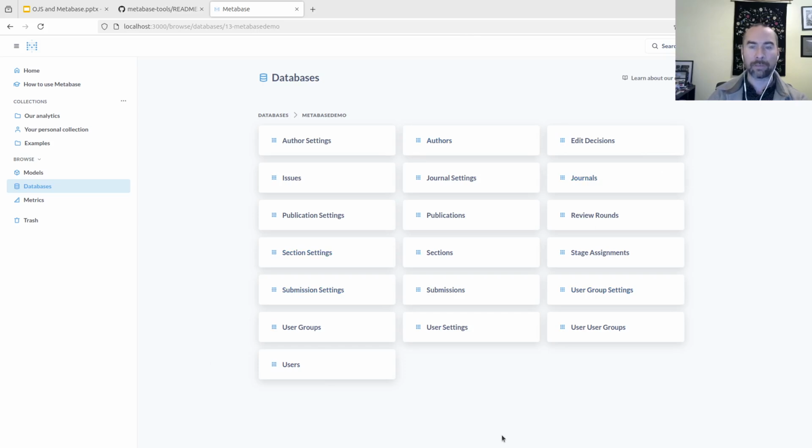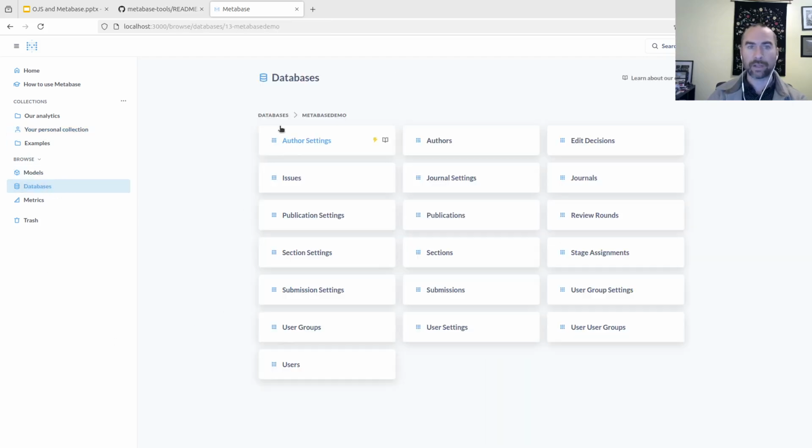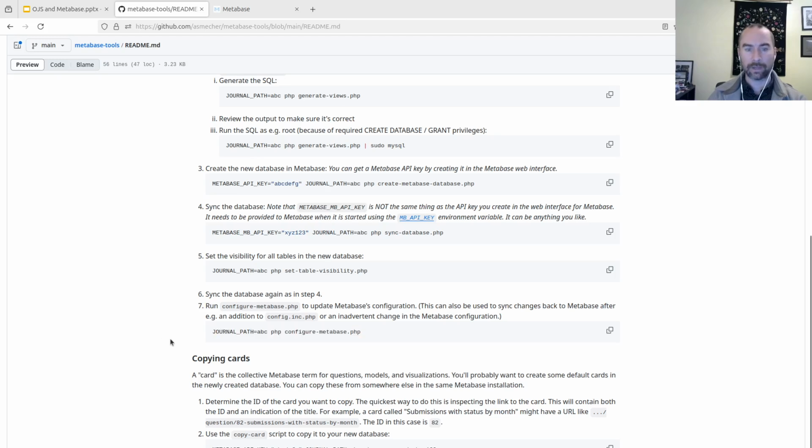And as you can imagine, this user can create their own collection of statistics, and there can be multiple users who have access to this journal. All that stuff done through the Metabase administration area. So you can grow this out into a really complex, really rich environment. But the starting is nice and clean, and with the exception of those few commands we had to run to get there, not too complicated.